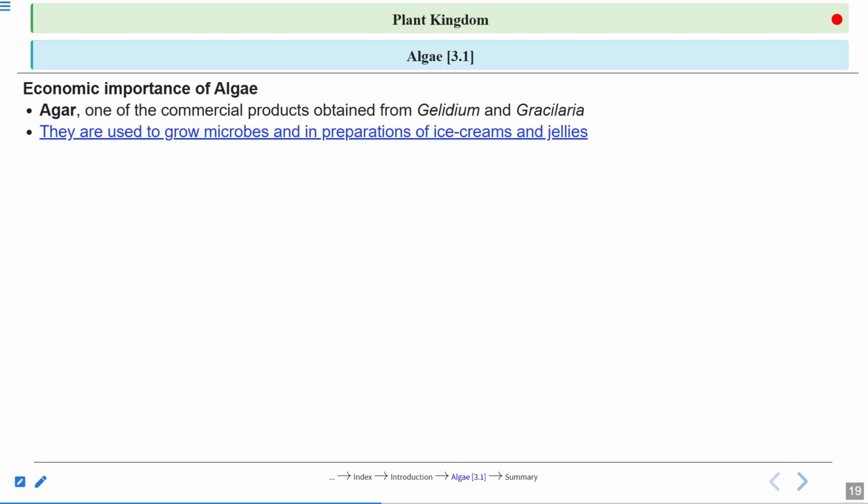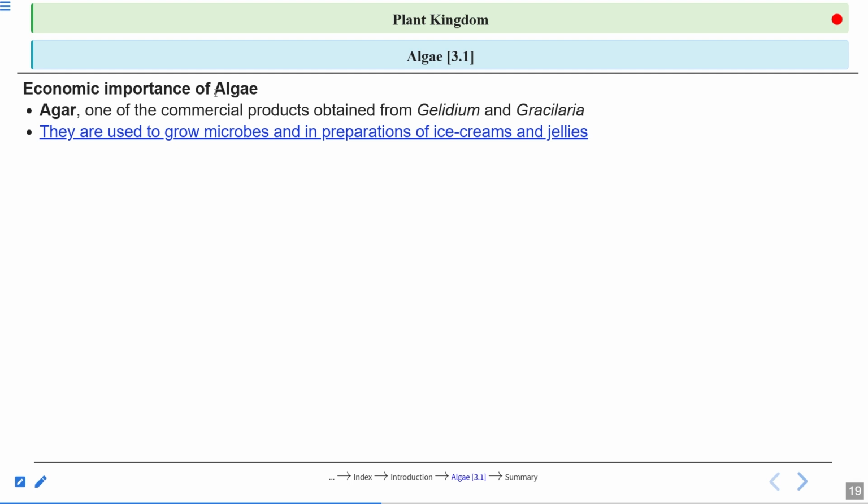So what is this agar used for? You must have seen in the laboratory the petri dish in which microbes are grown. That nutrient medium becomes a jelly-like substance. It is not a liquid, it is semi-solid. So how does that liquid become semi-solid? Because of this agar. So that is why it is written here. They are used to grow microbes, right?